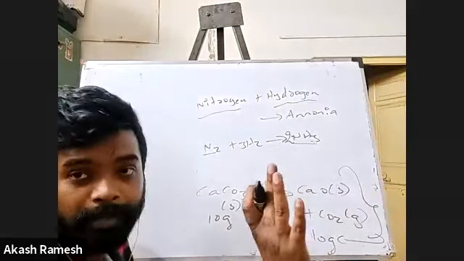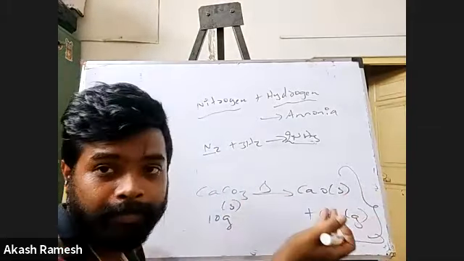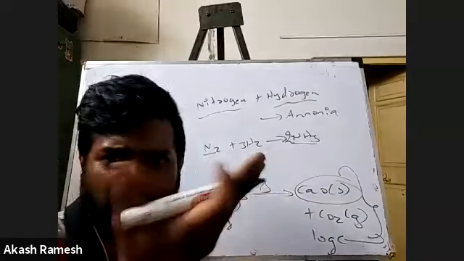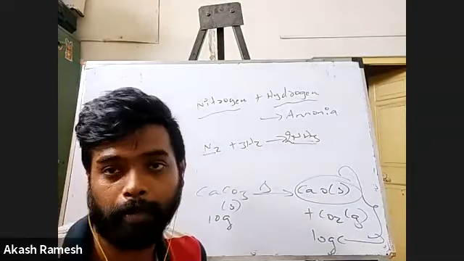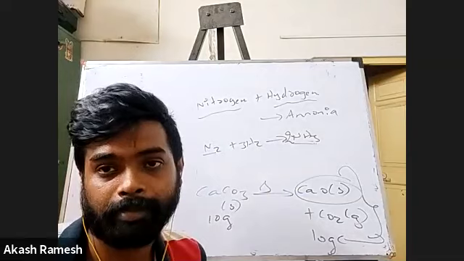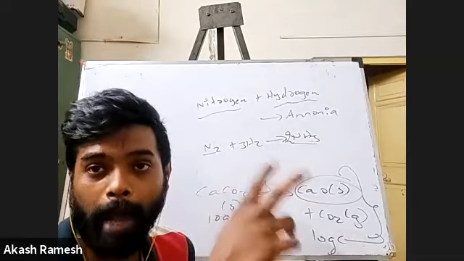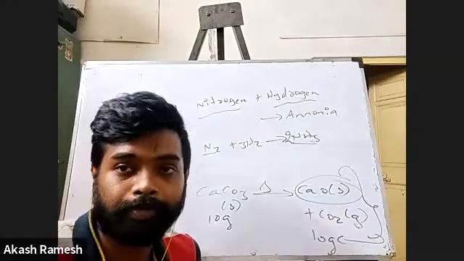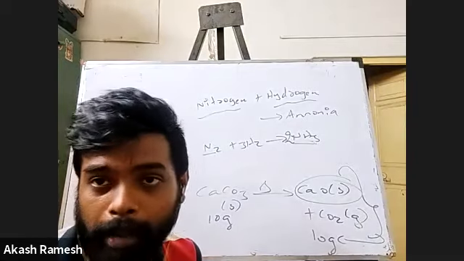But when you try to measure the weight on the product side, what will happen? The weight will come only from the solid. Can I measure the weight of a gas? No, right? It would have escaped into the atmosphere by the time you take a weighing machine to weigh it. So one reason for the mismatch is when you have a gaseous product, because it will escape, and only the solid or liquid is left in the container.